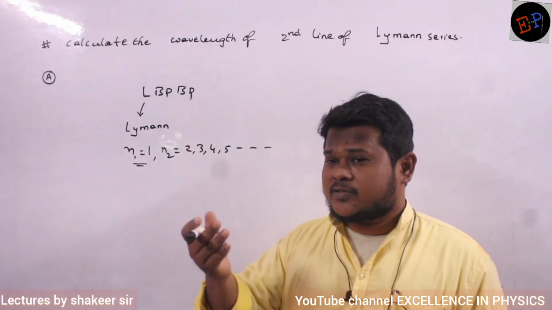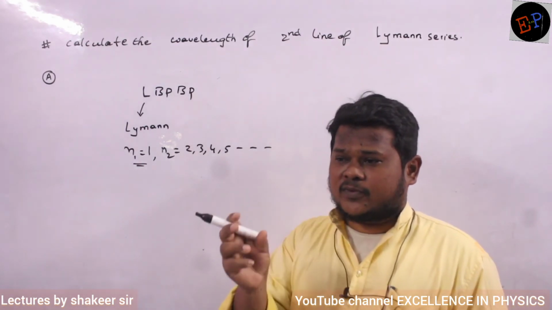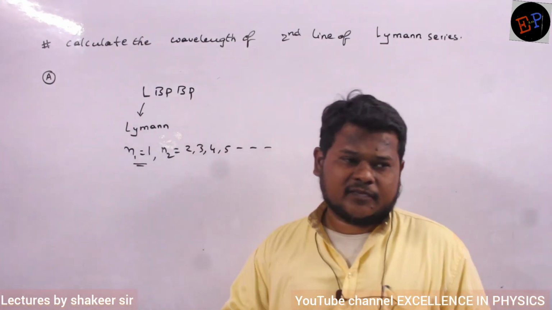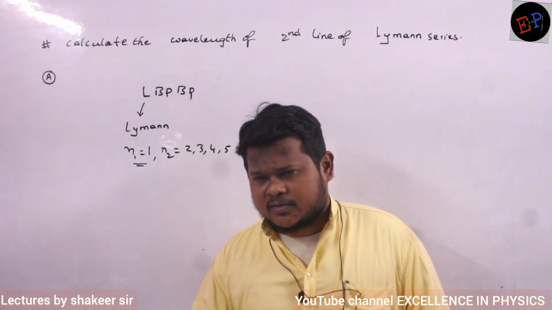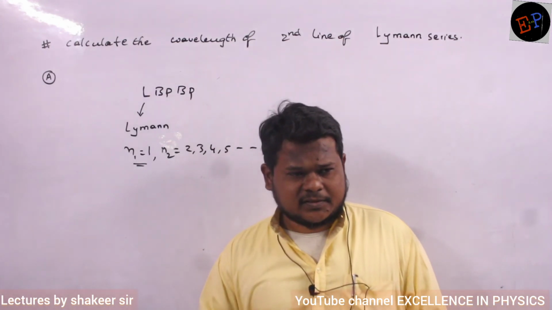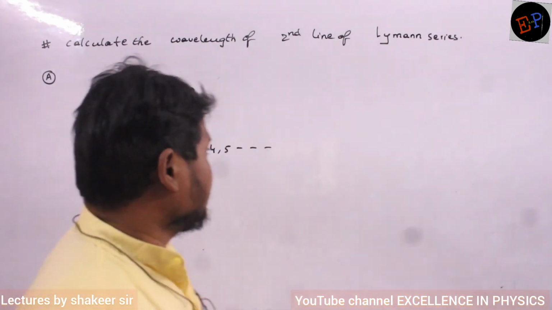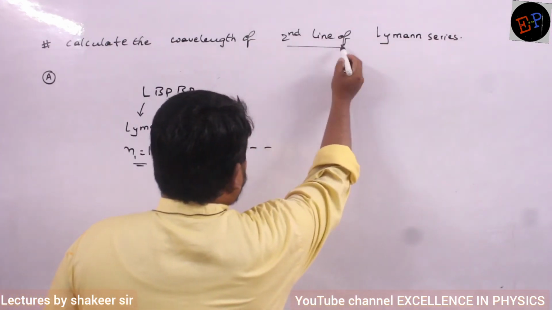So the energy released also will be very large. So therefore the energy is more powerful, and that energy will be lying in the ultraviolet region. We know that ultraviolet rays are powerful rays when compared to visible light. Are you able to understand, no? Okay. Now the question is, what is meant by second line of Lyman?